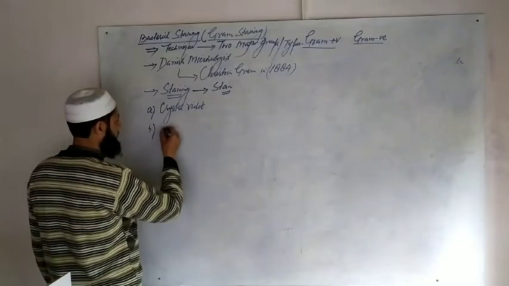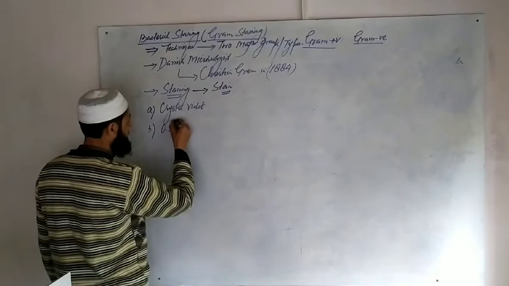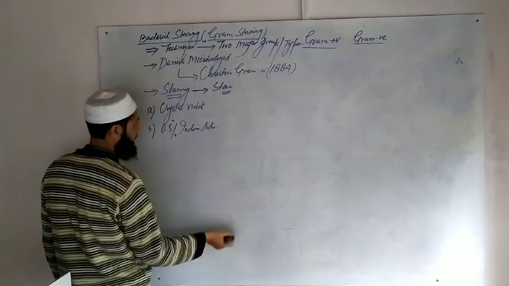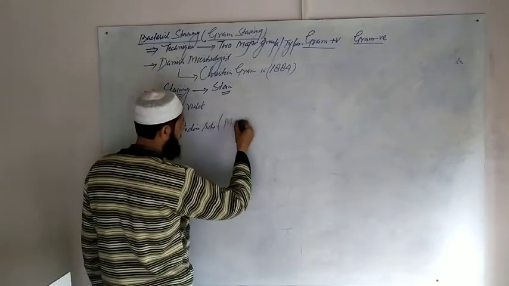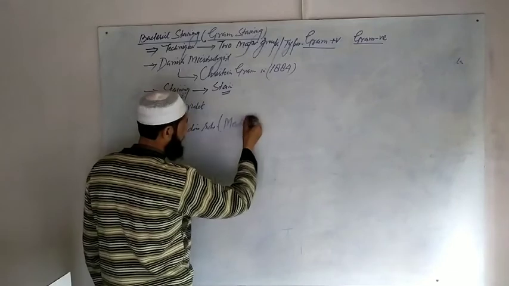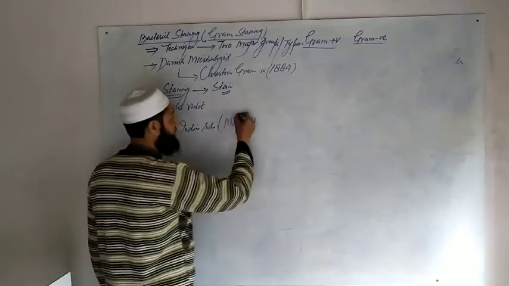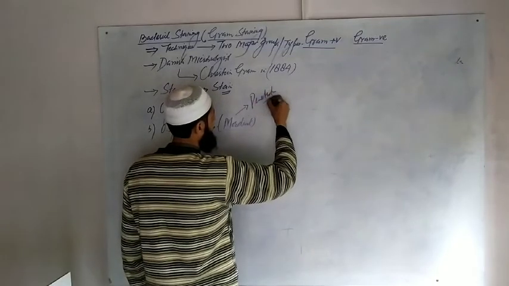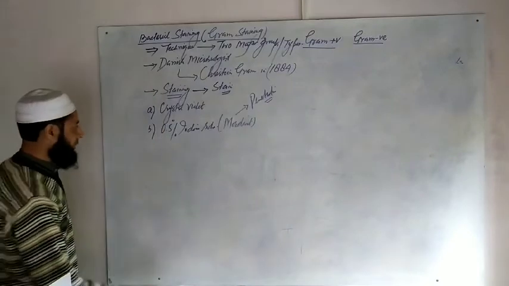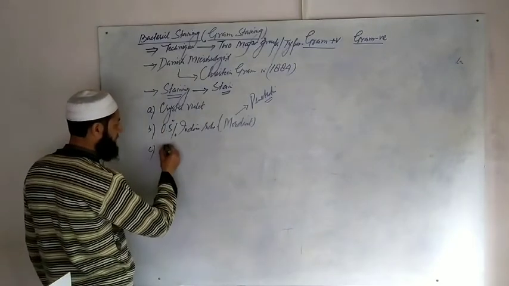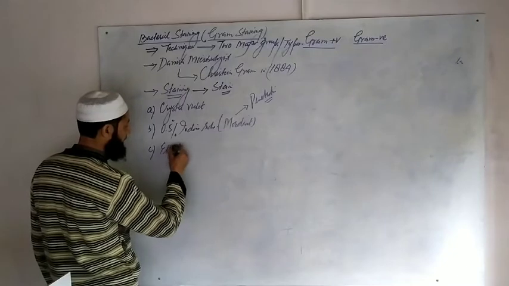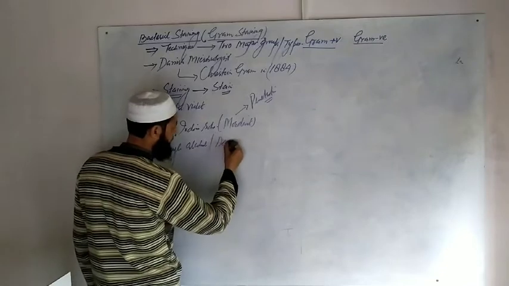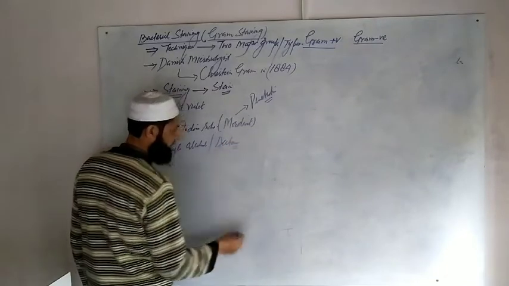Second, 0.5% iodine solution, used as a mordant, M-O-R-D-A-N-T, so as to increase the penetration power of the stain. Third, acid ethyl alcohol or acetone, used for washing.